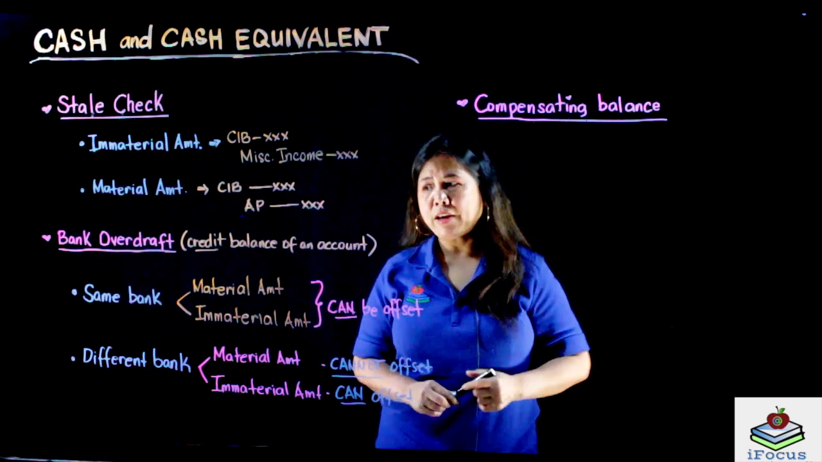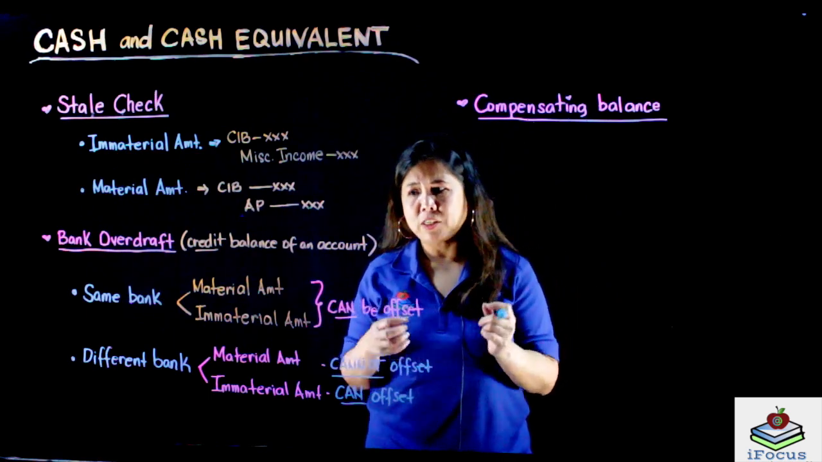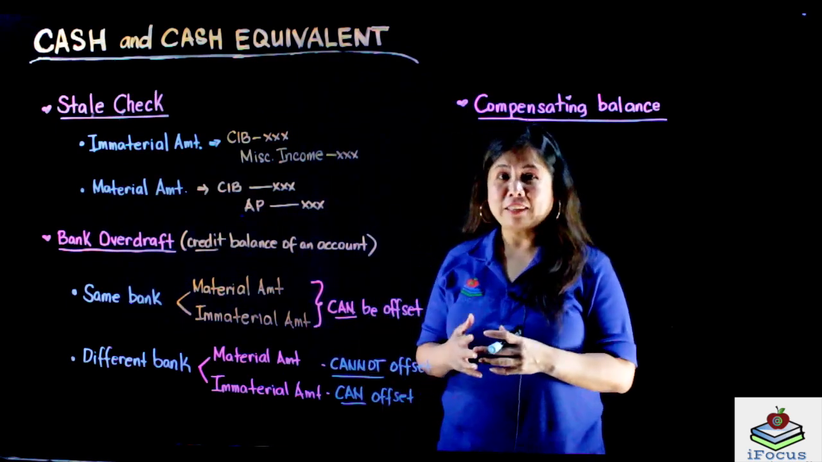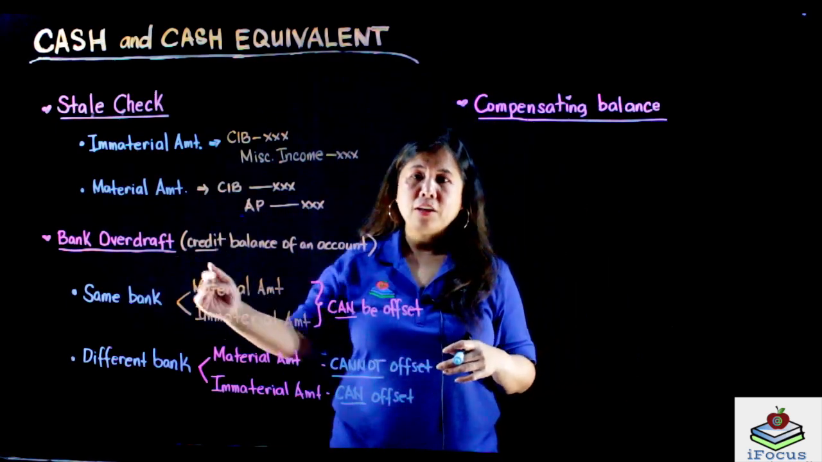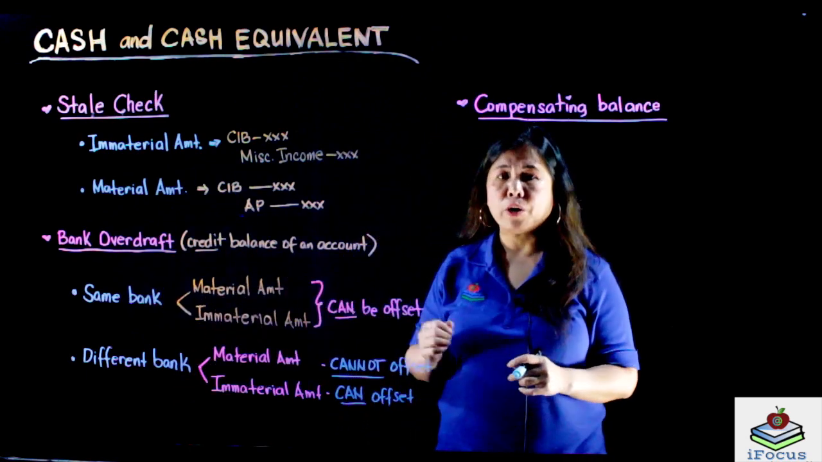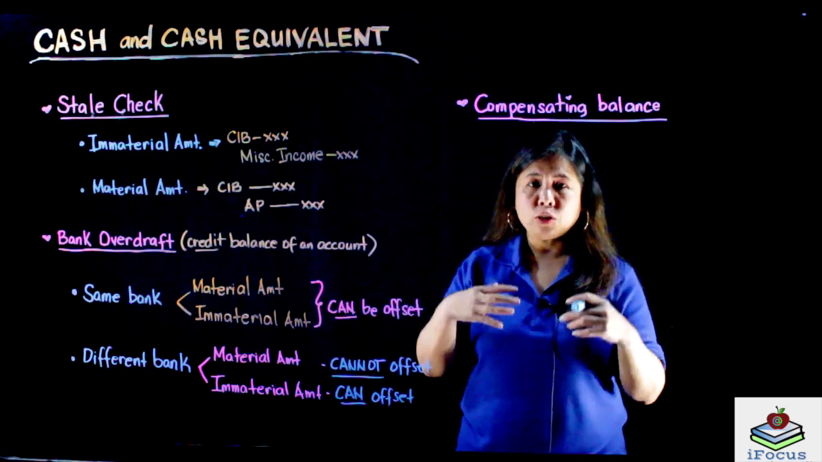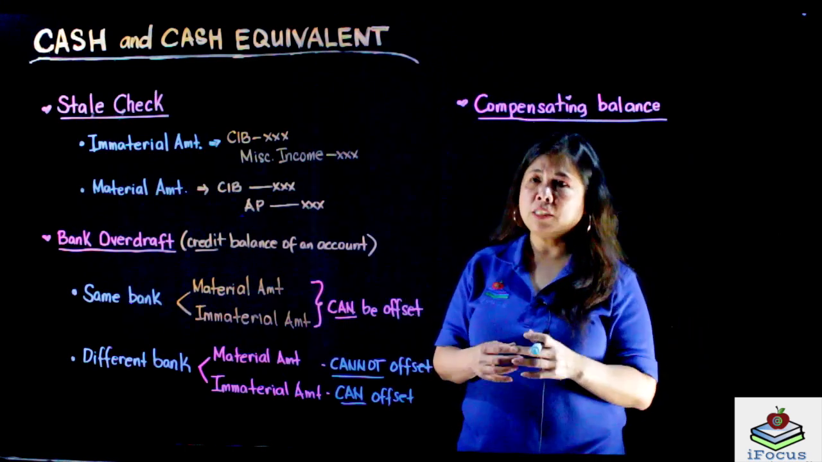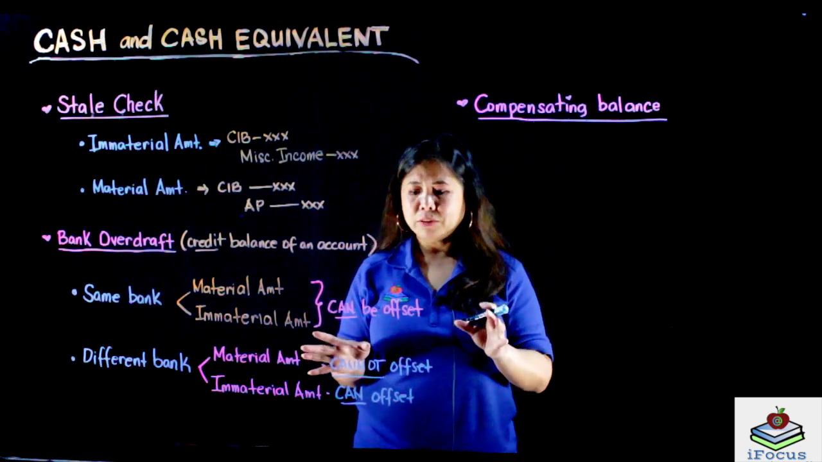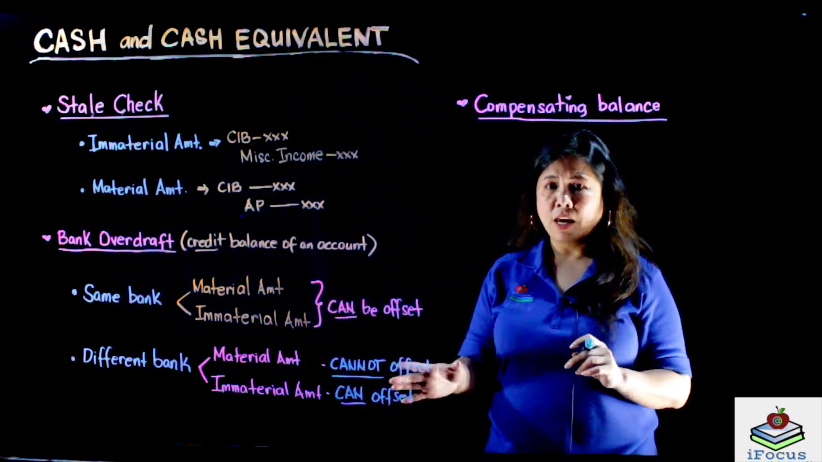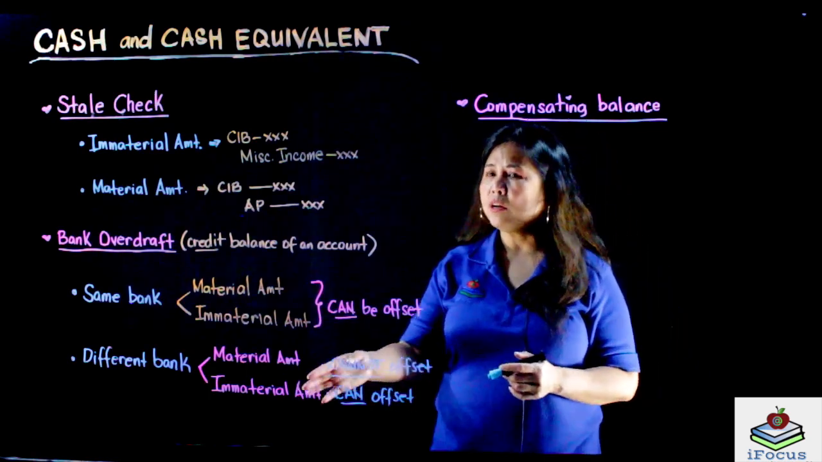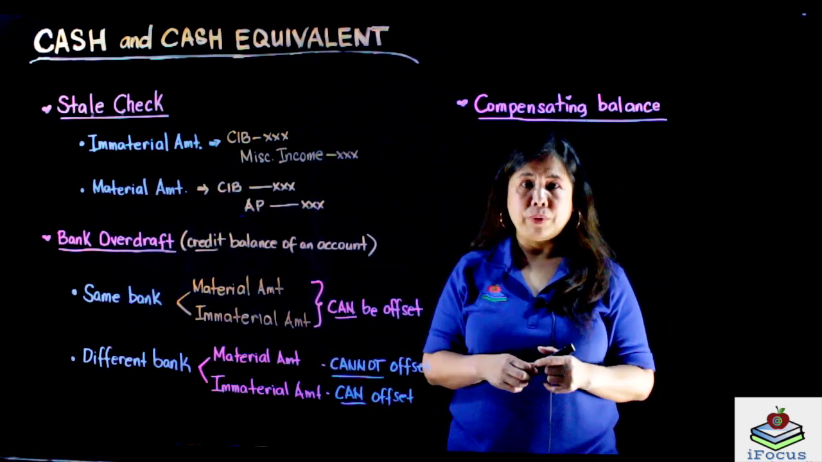Alright, so yan ang bank overdraft. The bank overdraft is the credit balance of an account. And there's two concepts dapat mong tatandaan if it's the same bank or a different bank. Kapag the same bank, whether this is material or immaterial, it can be offset. So, pwede mo siyang i-offset sa ibang account. Kapag different bank naman, kapag material ang amount, hindi natin pwedeng i-offset. So, ano ang gagawin natin kung hindi natin ito ma-i-offset? So, we will classify this as a current liability.